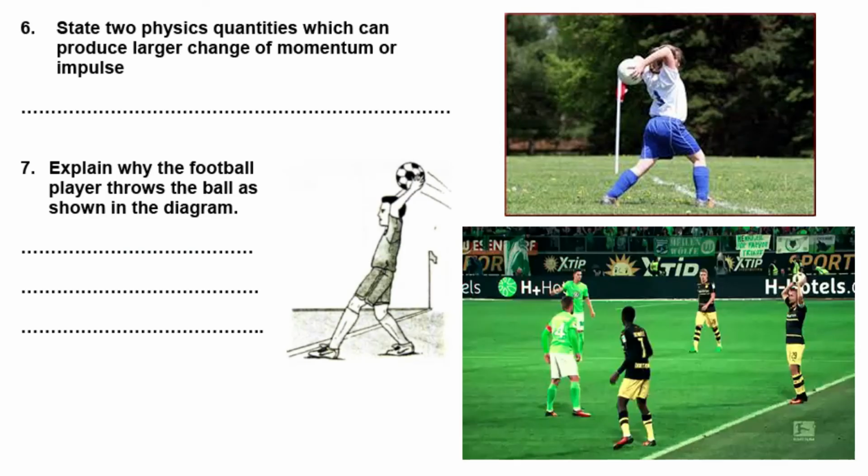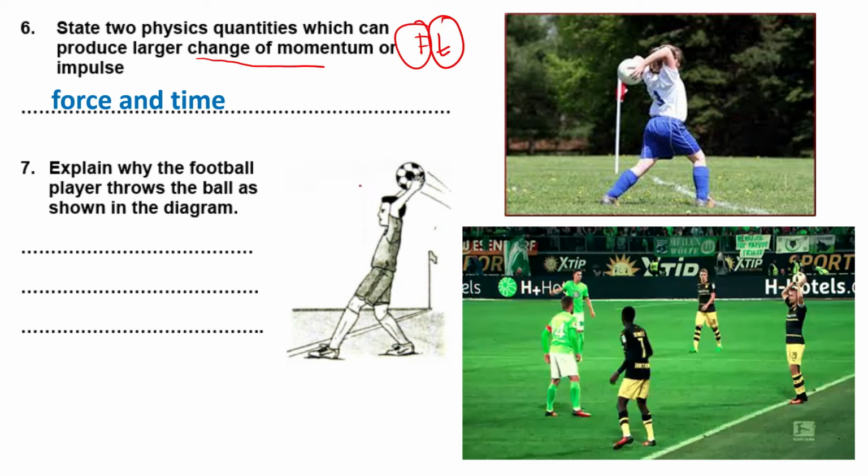State two physical quantities which can produce a large change in momentum or impulse. The first one is force, and also time, because the change of momentum is impulse. What is the formula for impulse? Ft, right? So force and time.